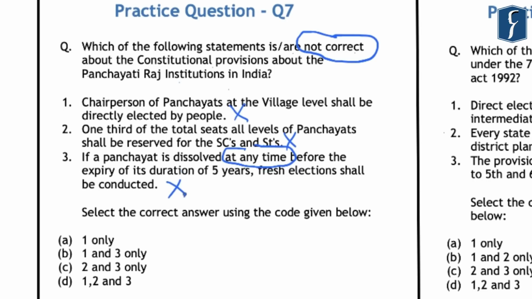However, in this question, we are required to identify the incorrect statements regarding the constitutional provisions of Panchayati Raj institutions. So thus, in the context of the requirement of the question, all these statements given here are correct. So the correct answer that comes out is D, that is 1, 2 and 3.